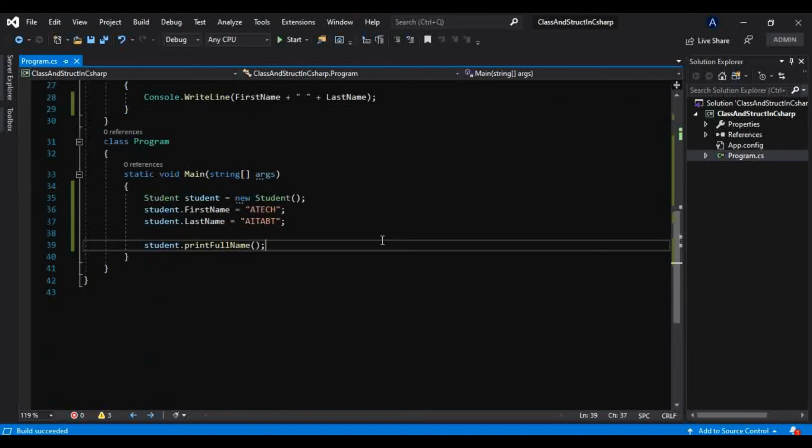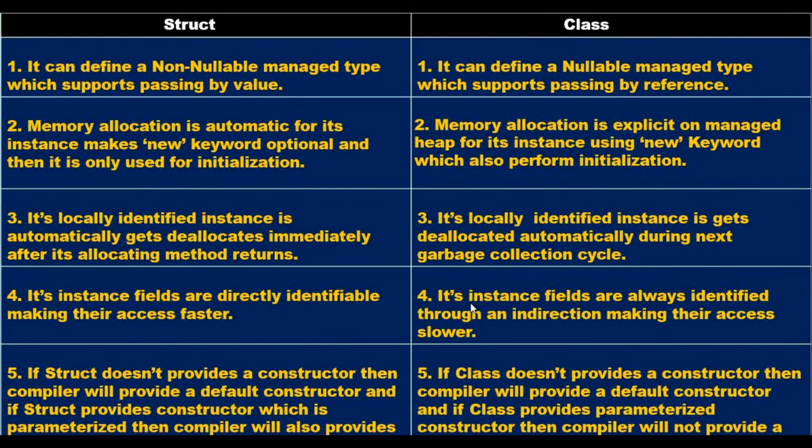So then, what is the difference between struct and class, apart from the one thing that I have already shown you, that the struct cannot have a destructor? That we will see. As you can see, there is one table here which says what the differences between struct and class are. What is the first point? Struct can define a non-nullable managed type which supports passing by value, and in contrast, class can define a nullable managed type which supports passing by reference. Now what does that mean? Let's just check that out.